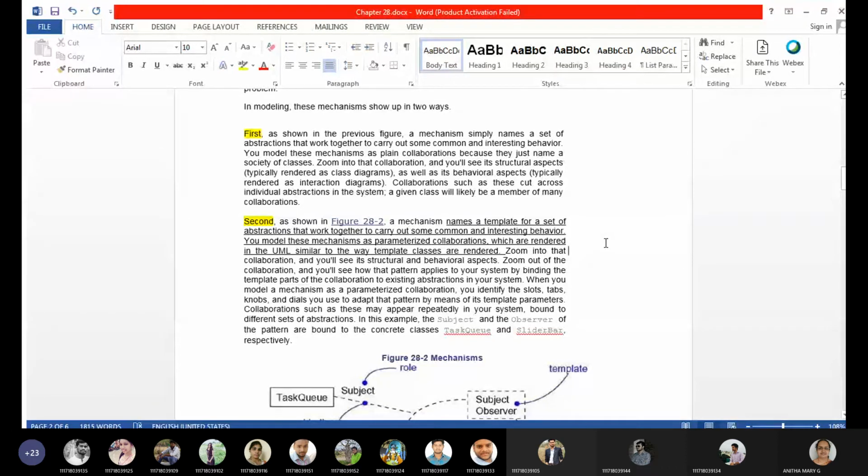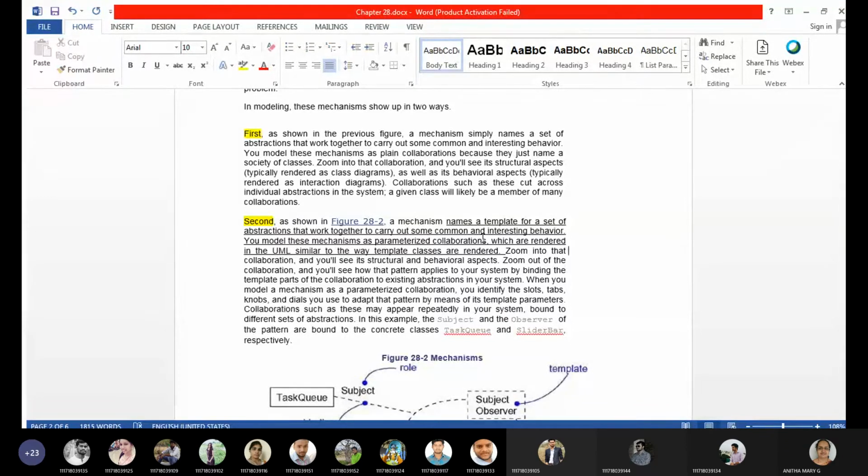So on what behavior of the collaboration are we concentrating? To carry that out, we can give a template for a set of abstractions. And these mechanisms are parameterized collaborations. Parameterized means it's nothing but the template.